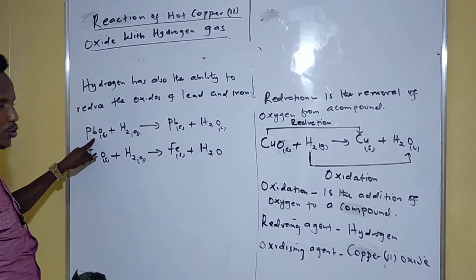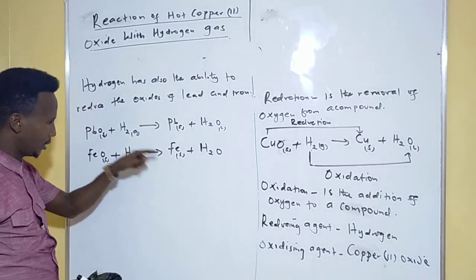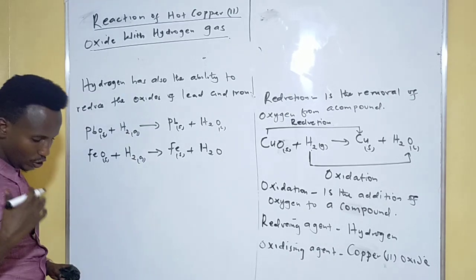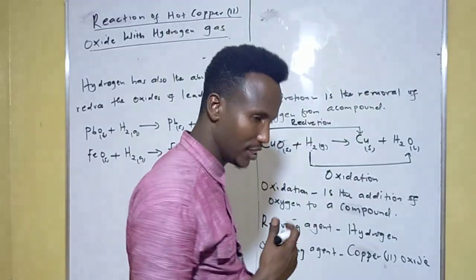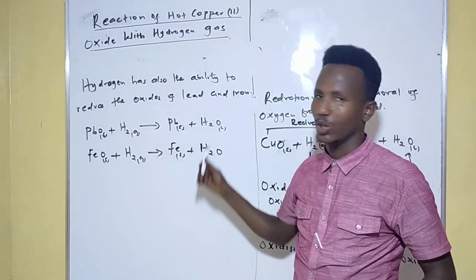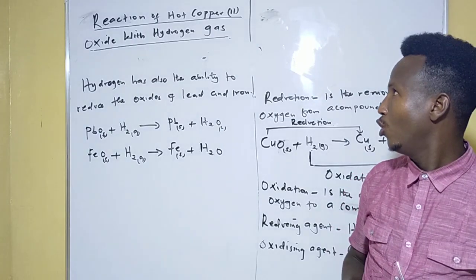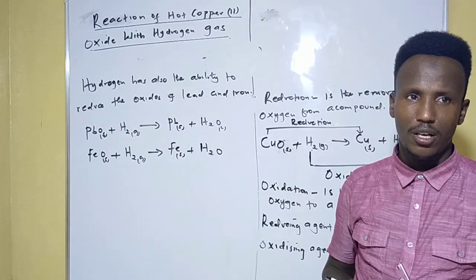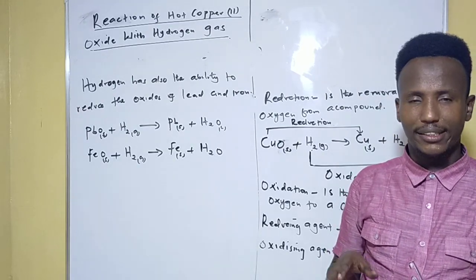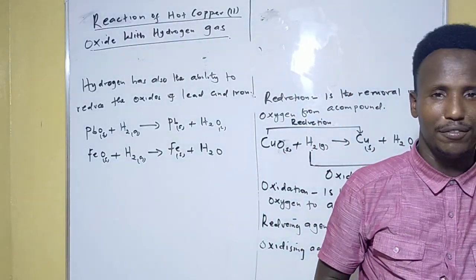So this one is undergoing reduction. Look here, it has been reduced to lead metal. This one is also undergoing reduction, because it has been reduced to iron metal. Don't forget that. So hydrogen has the ability to reduce the oxides of lead and iron, just like copper 2 oxide, into the respective metals and water. So this is what is going to happen when a stream of dry hydrogen gas is passed over hot copper 2 oxide. I think I've tried my best.